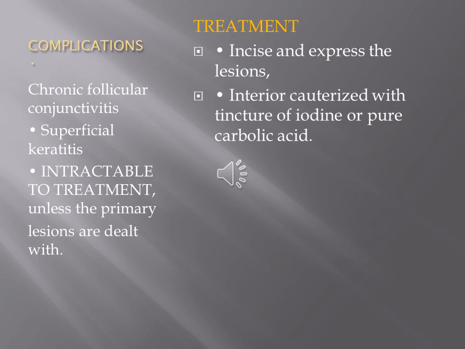The treatment for molluscum contagiosum includes incising and expressing the lesions. The interior is cauterized with iodine or pure carbolic acid, so that the sac of the lesion will get dried up from that of the virus, so it will not cause spillage to the other zones.